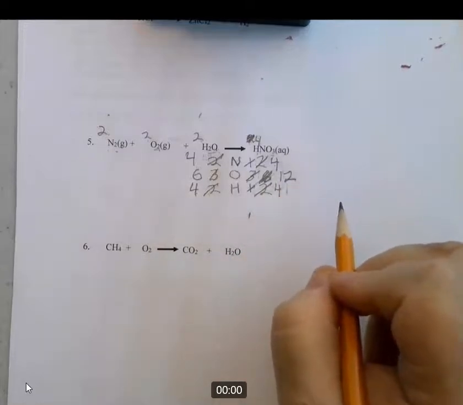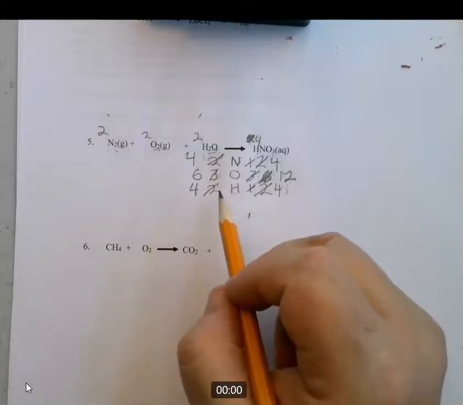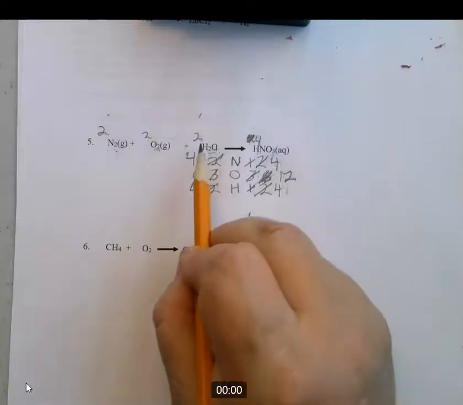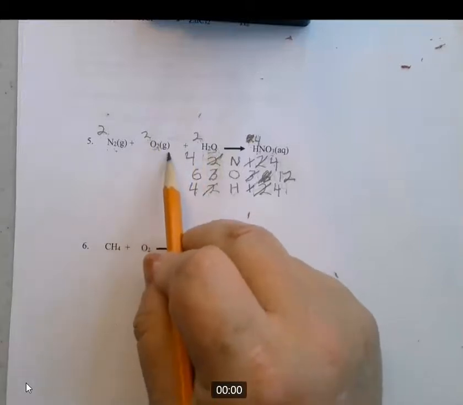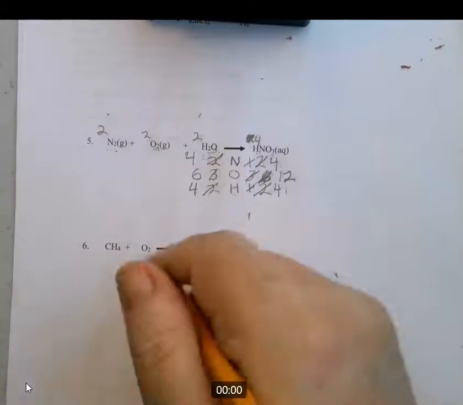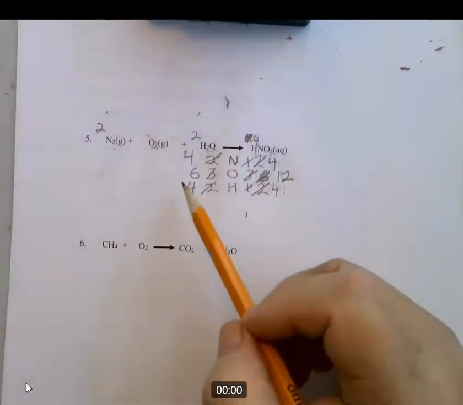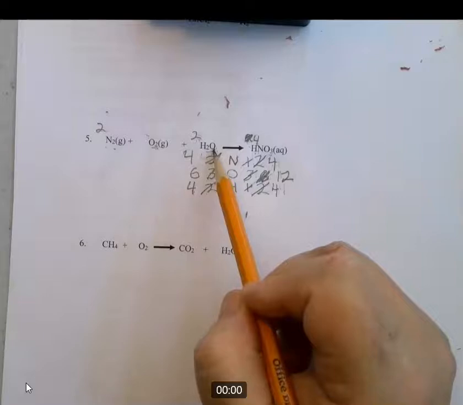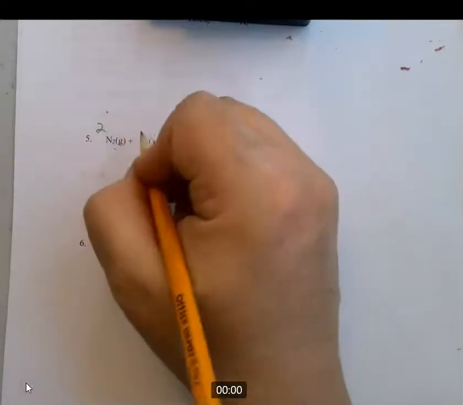Okay. So what do I do to get this up to 12? Well, I have 2 times 1 is 2, and I have 2 times something. I have 2 times 2 is 4, but this is going to change. And what do we do to get 12 oxygen? Well, I have 2 times 1 is 2, so I need 10 more. So what do I multiply this by to get 10? I need 5 more.